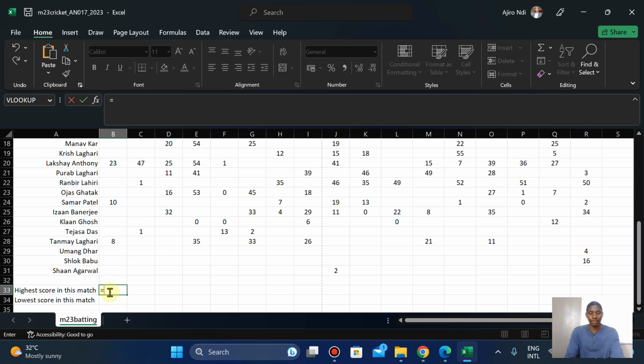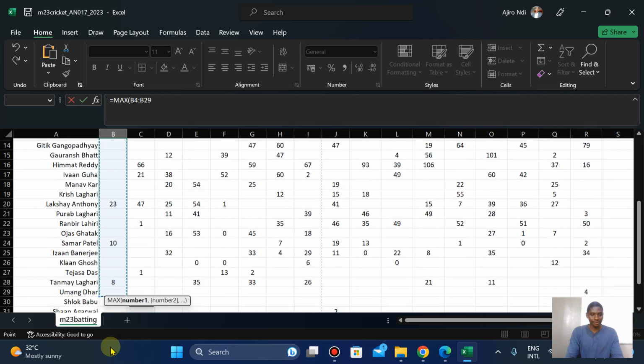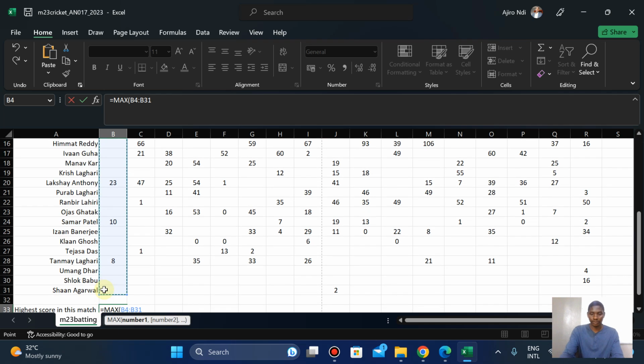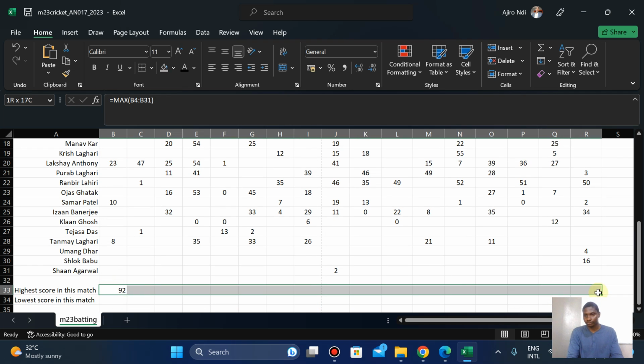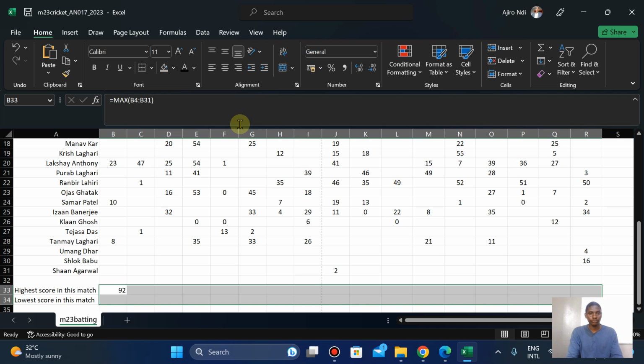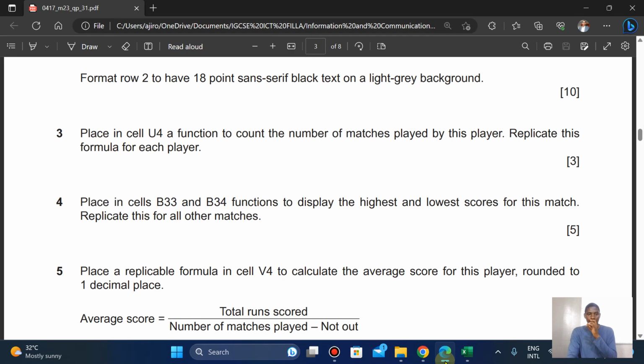So now that's MAX for highest, which returns the largest value in the set of values. So I'm just going to do this. Let's see the highest. Now all this is going to be sent to the line as well. Let me replicate this for all other matches.